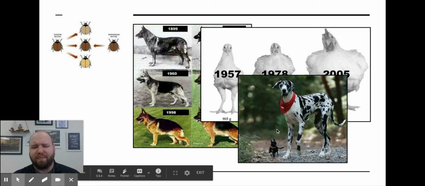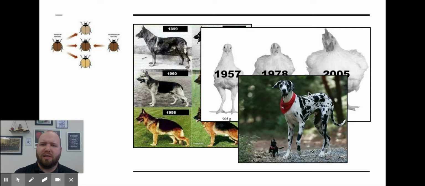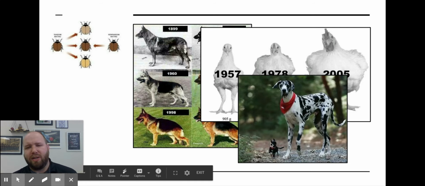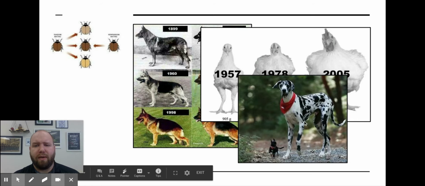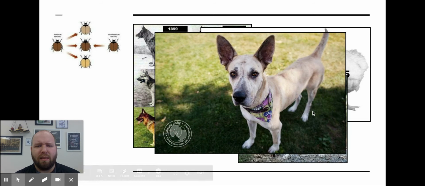But because this is what's found attractive in a specific population of breeders, and this is what's found attractive in another population of breeders, they end up with very different characteristics. By the way, these are not a different species. If you breed them together, you get one of those, which is just a weird dingo-looking dog.